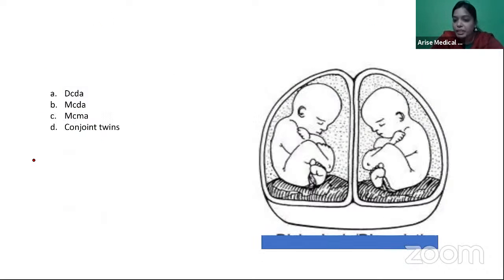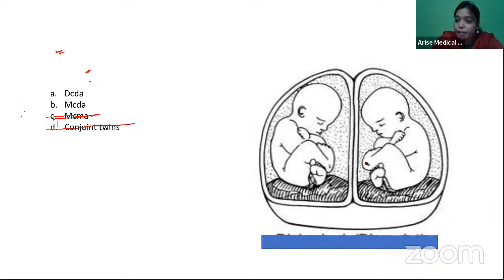Right, this was the next image. In this image, you're seeing two twins. It's definitely twins, right? This is not conjoined twins because the babies are not joined, so that option is gone. Is it MCMA? No. In MCMA, monochorionic monoamniotic, you should not have an intervening membrane. So it is not MCMA also. Can it be MCDA or DCDA?